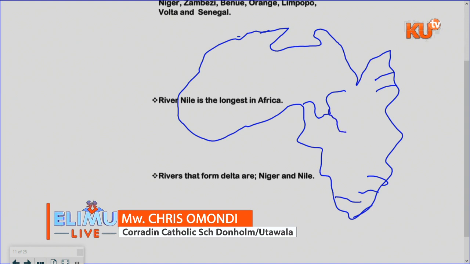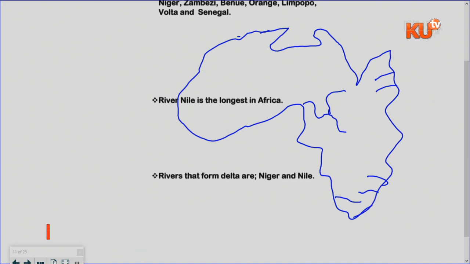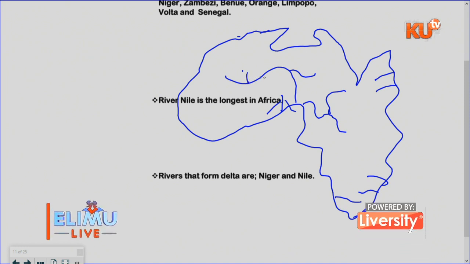So this River Congo, you'll find we also have River Niger. We have River Niger here. Then we have River Volta. For this river, we have the Upper Niger and the Benue. Those are the major tributaries. I've drawn the first tributary and the second tributary. So we have these ones.